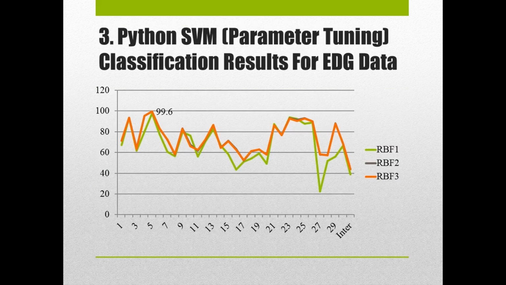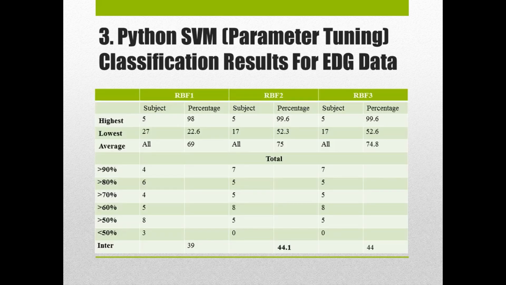Next is the result for EDG data using SVM with parameter tuning. The graph shows that the 3 classifiers perform slightly similarly. However, RBF1 has 1 subject with the lowest accuracy. Both RBF2 and RBF3 have the highest accuracy for intra-subject classification with 99.6% from subject 5. While RBF1 yielded 98% from subject 5, both RBF2 and RBF3 have 7 subjects getting above 90% accuracy. The best performing classifier for inter-subject classification is RBF2 with 44.1%.